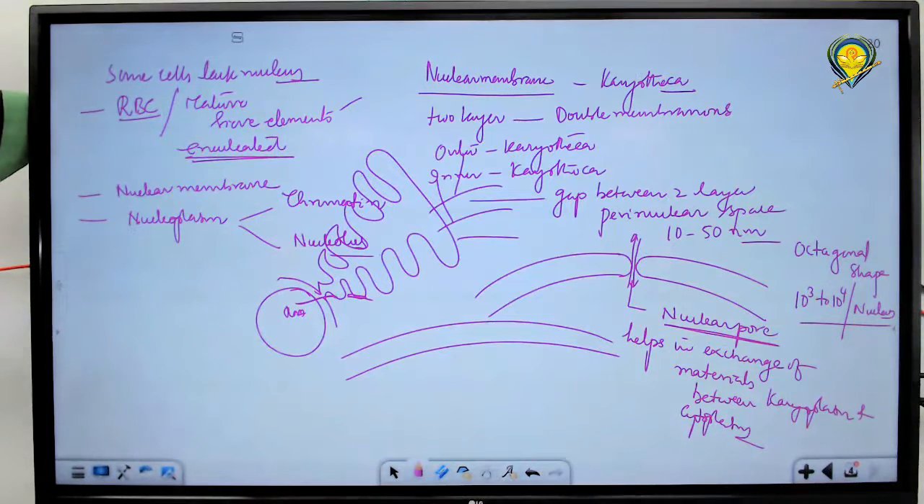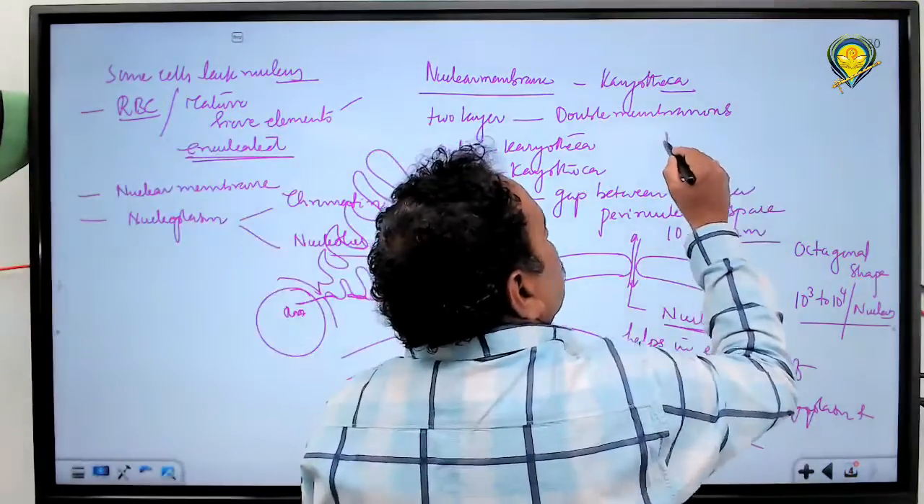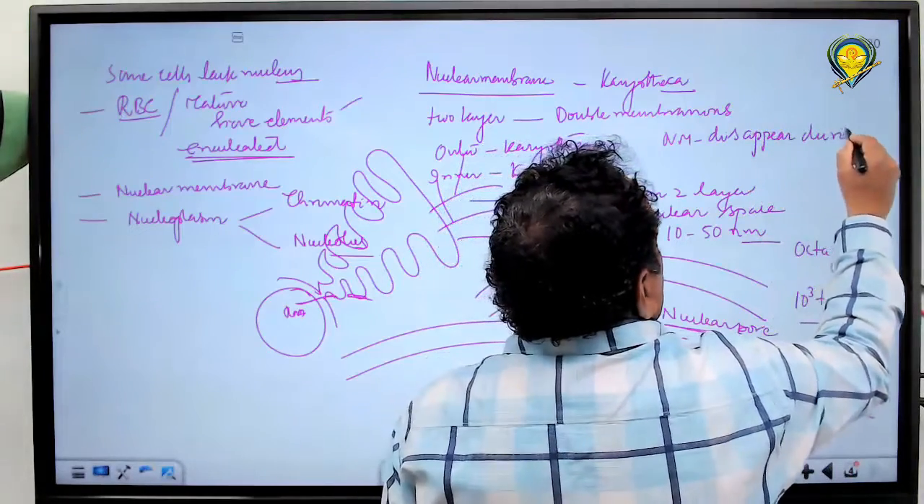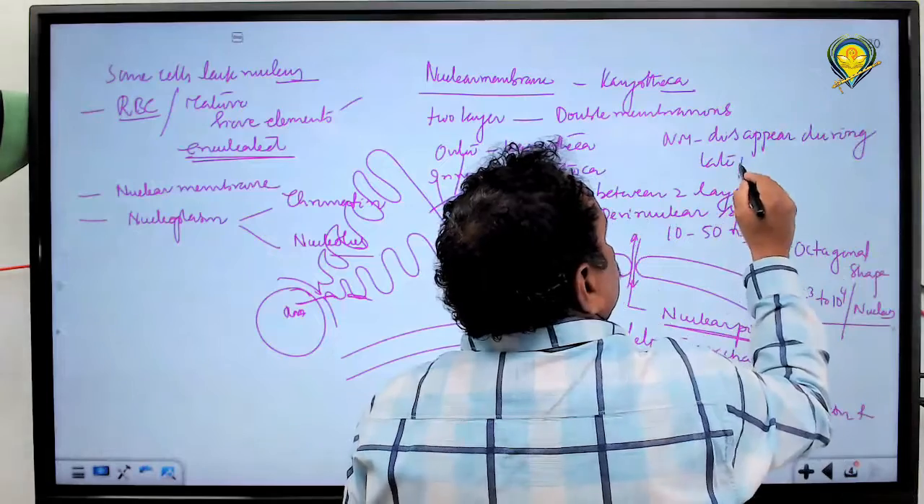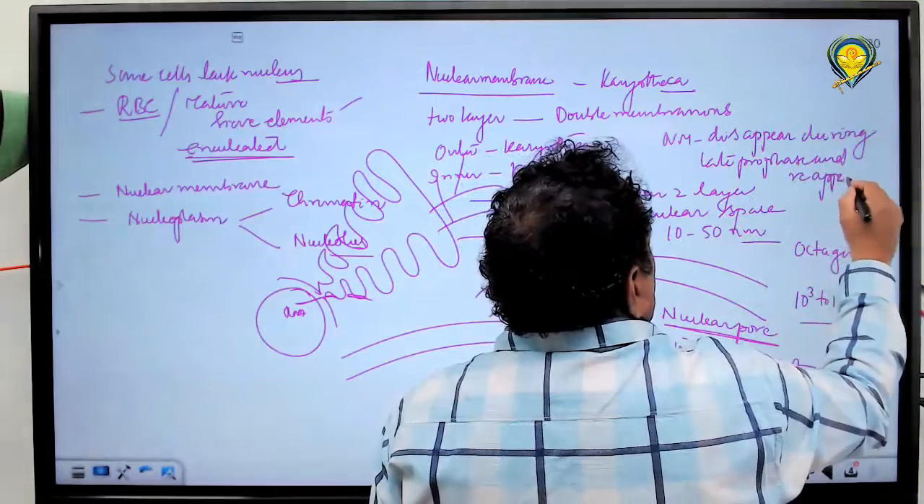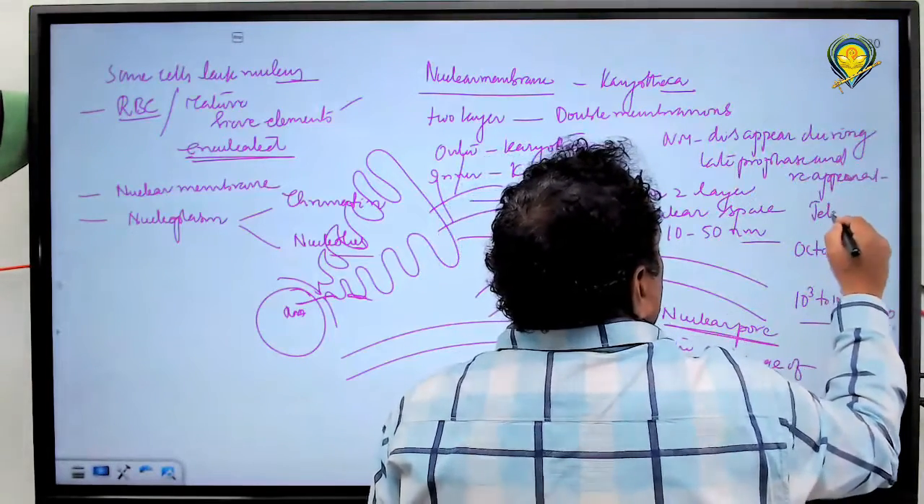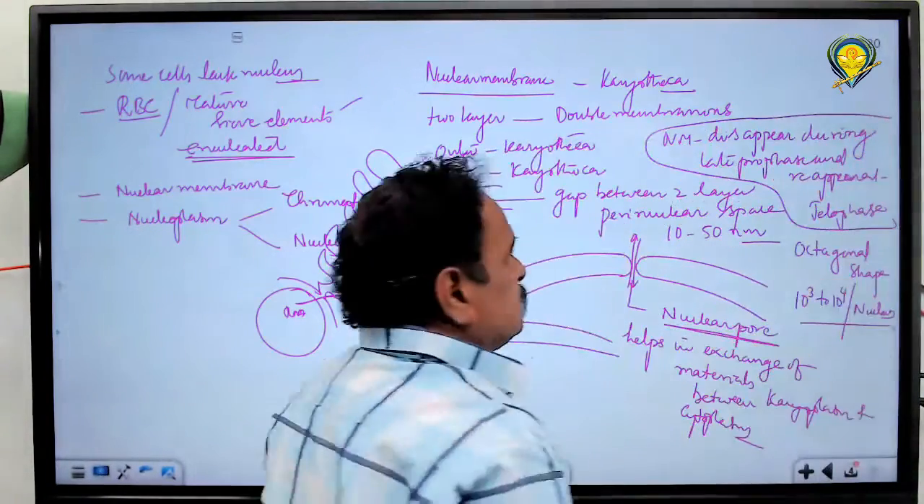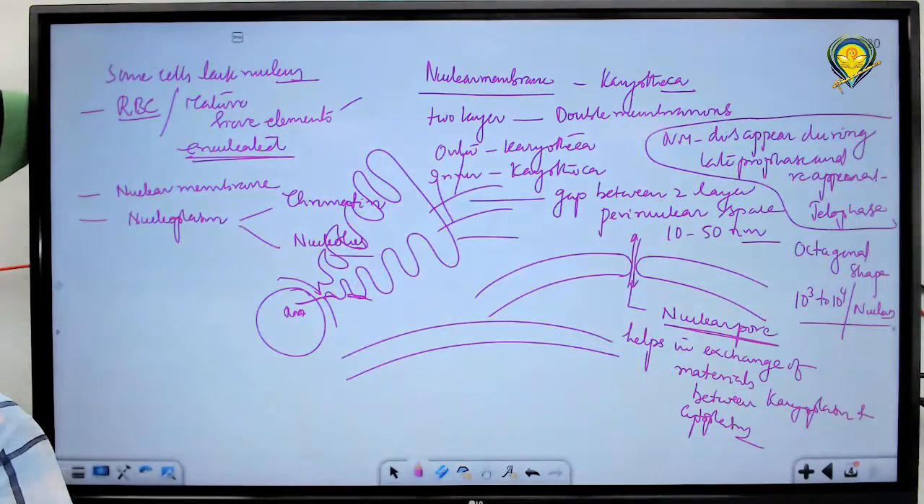The nuclear membrane disappears during late prophase and reappears during telophase of cell division. Nuclear membrane, NM, disappears during late prophase and reappears at telophase of cell division. That is regarding the nuclear membrane.